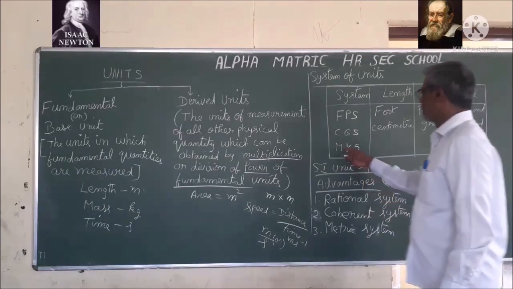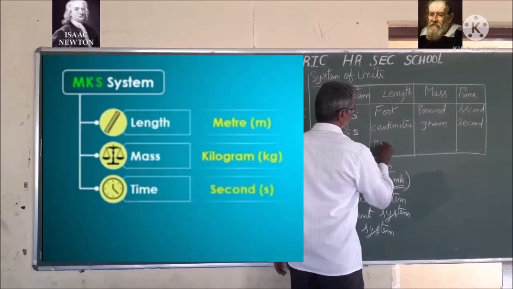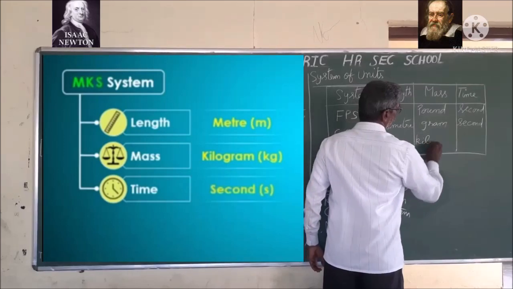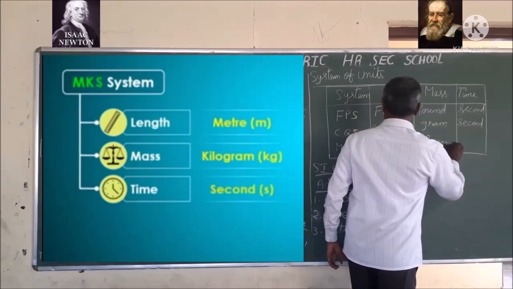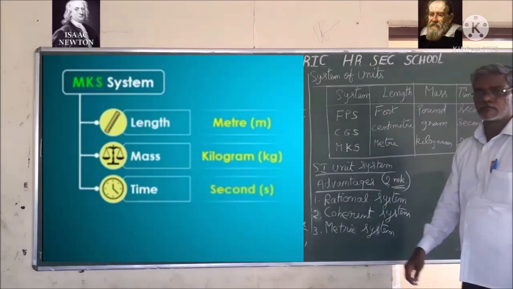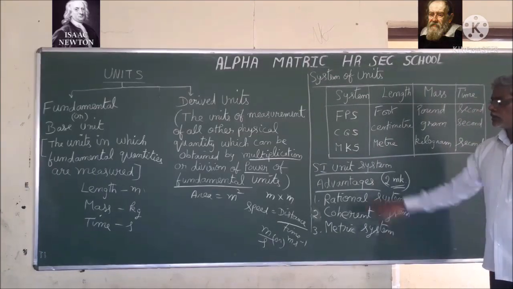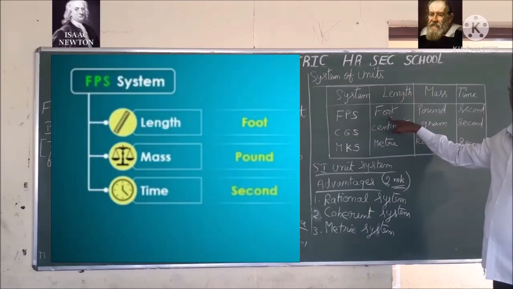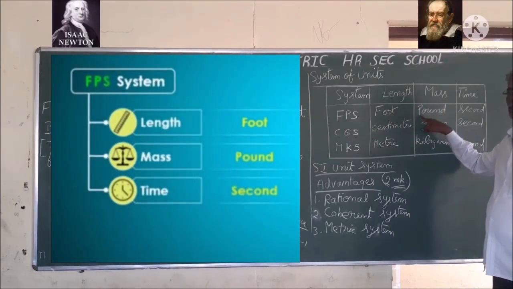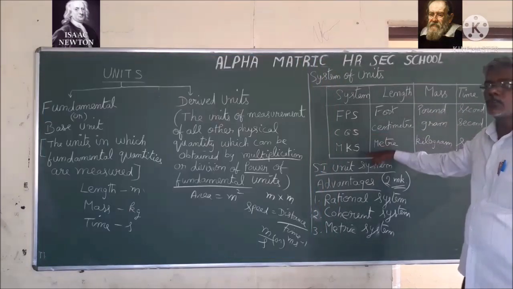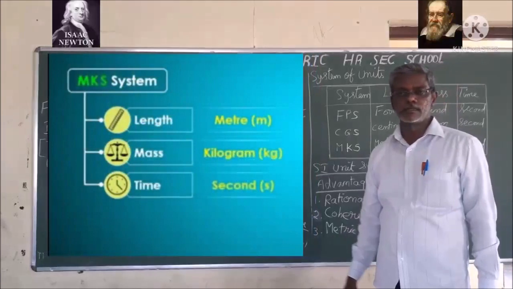Like that, M stands for meter, K stands for kilogram, and S stands for second. So in the FPS system, length has been given the unit foot, mass is measured in pound, and time in second. Similarly for CGS as well as MKS.